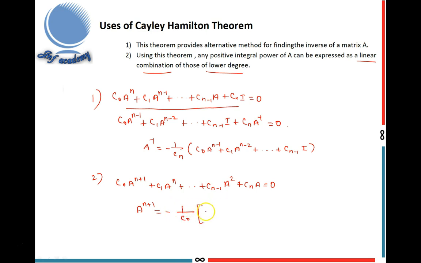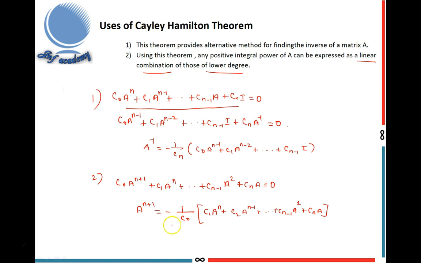into C1 A power n plus C2 A power n minus 1 plus etc. Cn minus 1 A square plus Cn A. This is the formula for finding higher powers of A, that is A power n plus 1.